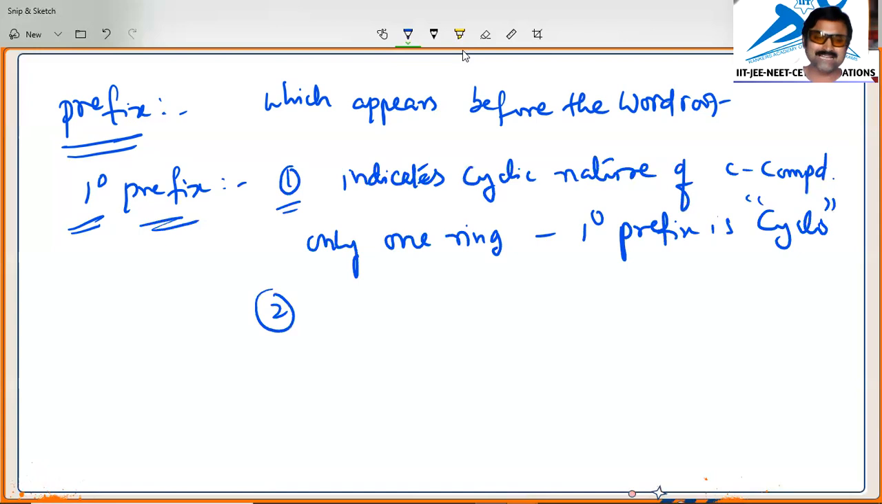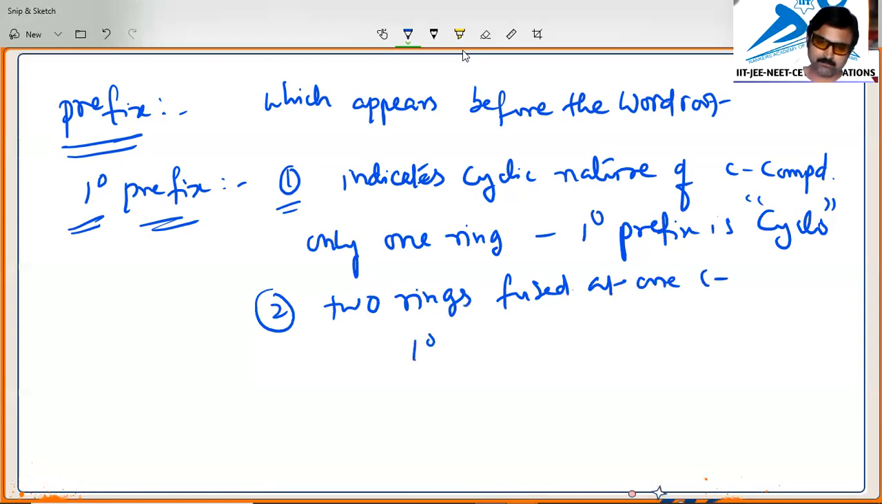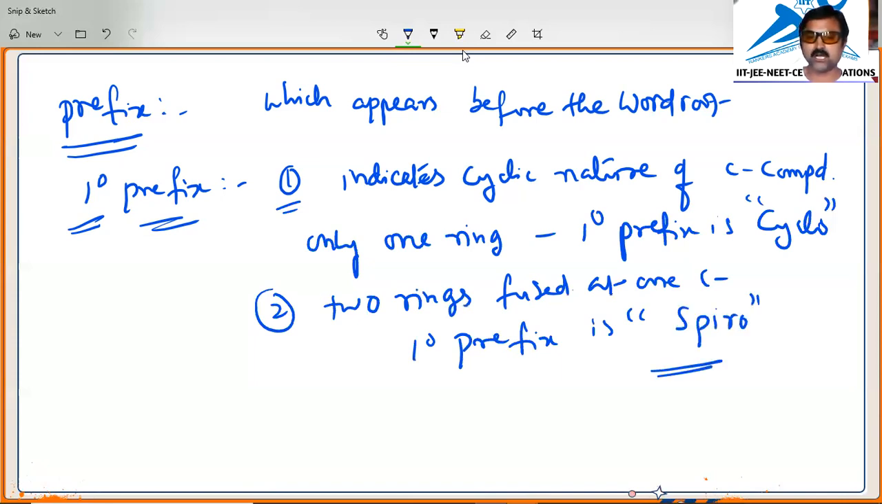Suppose there are two rings, fused at one carbon atom. Then how will we write the primary prefix? The primary prefix is spiro. What is the meaning of spiro? When two rings are fused at one carbon, that is called spiro.